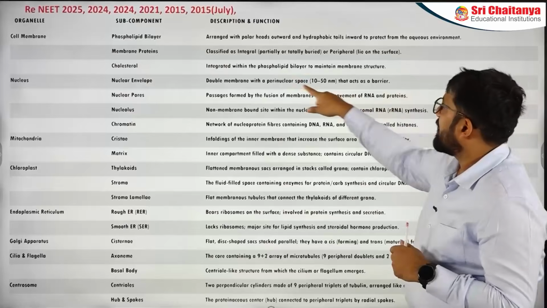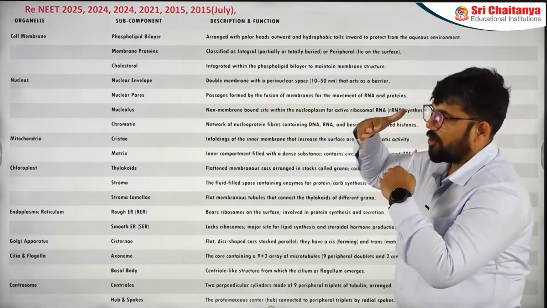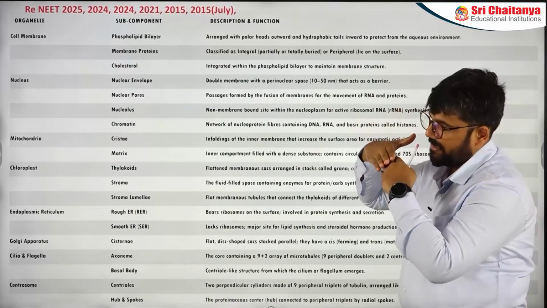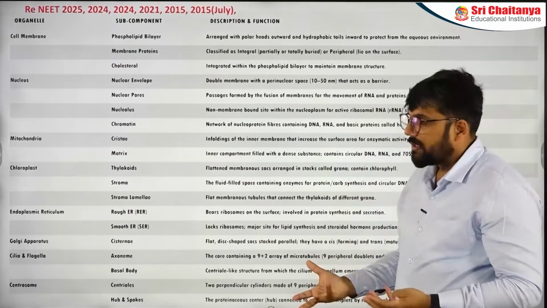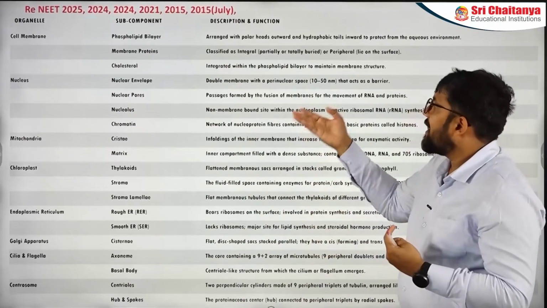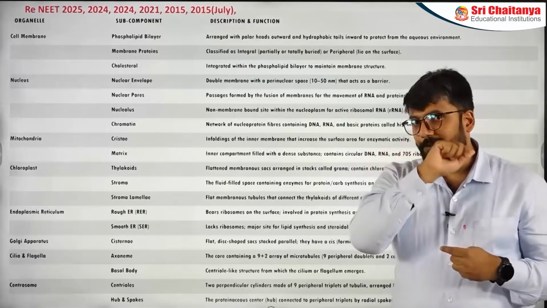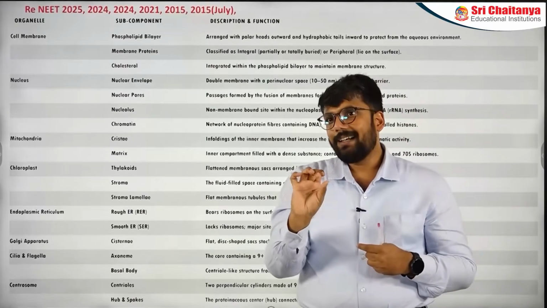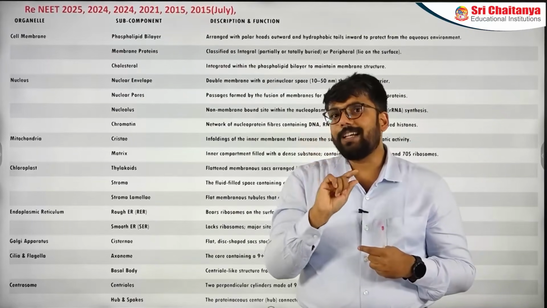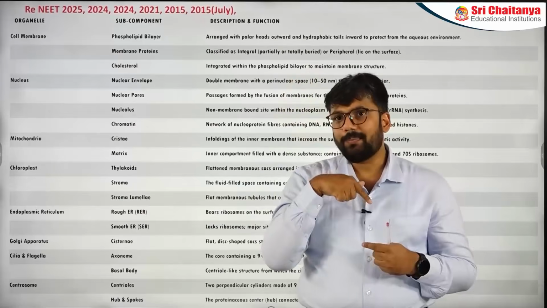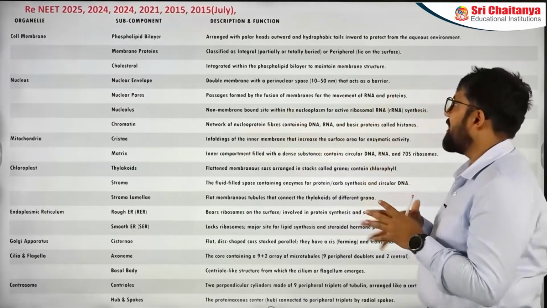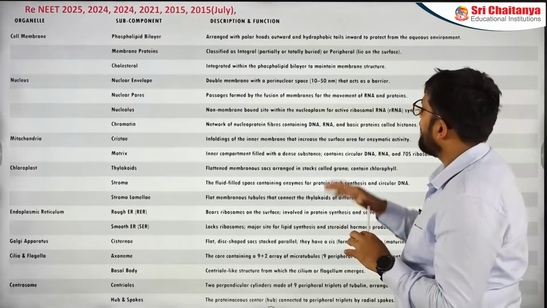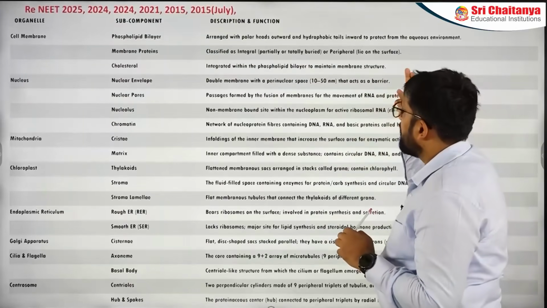So now you know that the distance of the perinuclear space, the distance between the two membranes, is around 10 to 50 nanometer. But I can reframe this question a different way. I'll say, what is the depth of a nuclear pore? So the nuclear pore is going through the membrane. So that is why the nuclear pore will have the same depth as the what? As the nuclear envelope. So this is an important section.